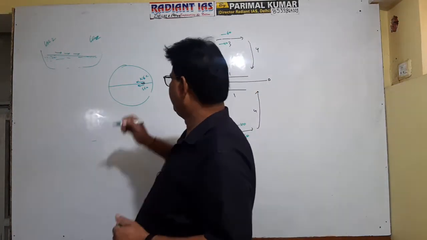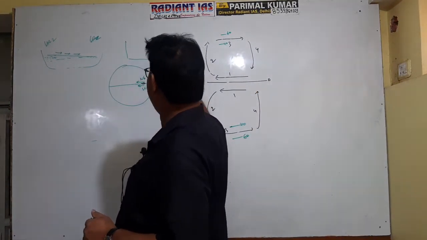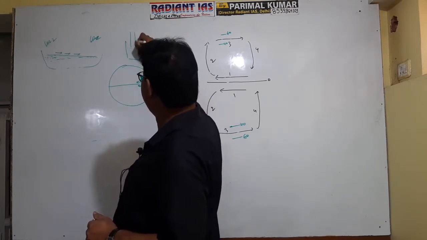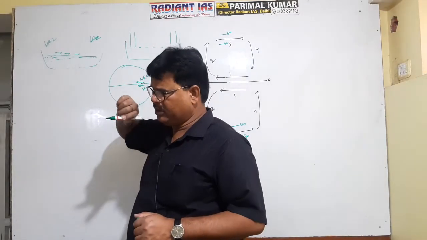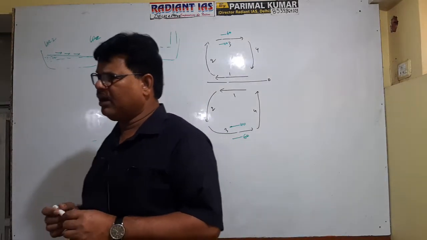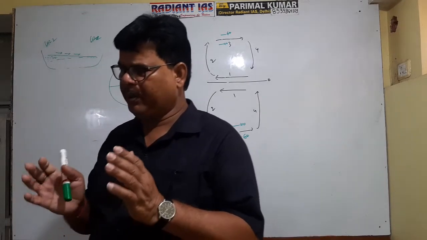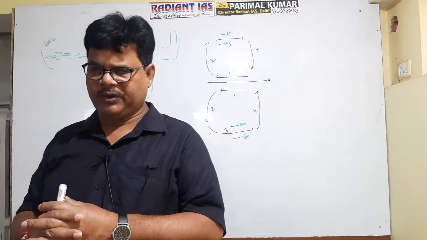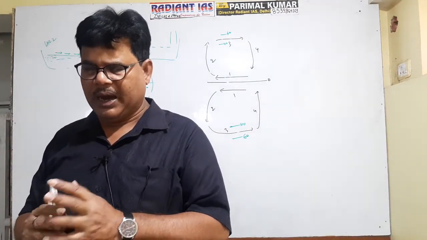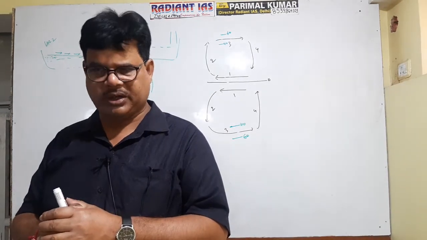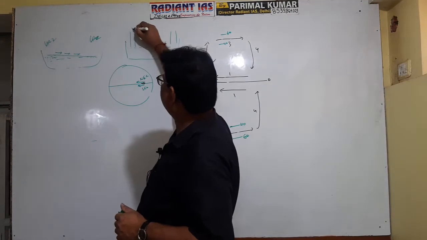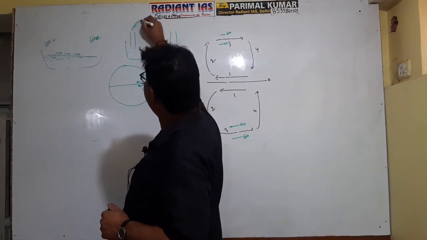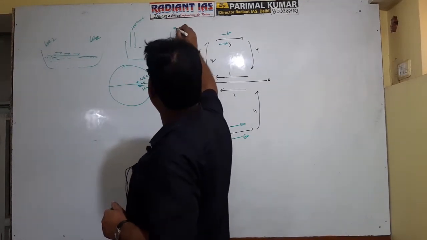Again, see, suppose this is the oceanic area and this is the water level, and this is the atmospheric pressure. So actually you know that the weight of one column of air is referred to as atmospheric pressure. It is clear, right? So suppose here the atmospheric pressure is 1000 millibar, and here the atmospheric pressure is 900 millibar.